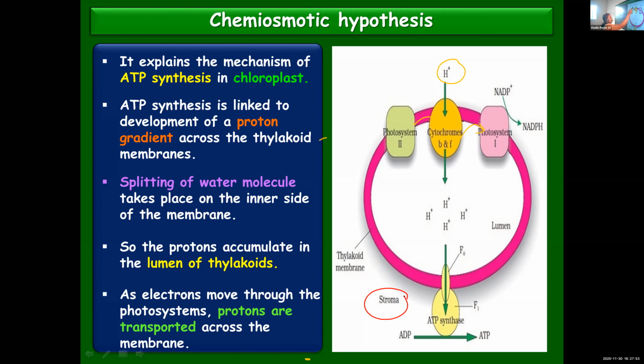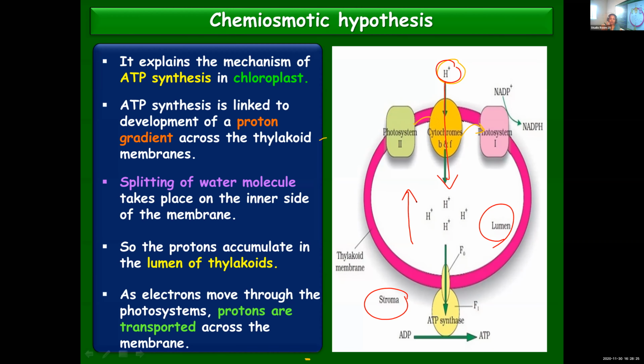Utilizing that energy, protons will be transported again into the lumen. That is the second method by means of which the concentration of protons inside the lumen increases. How were the protons increasing? The first method we mentioned was when photolysis takes place, or when the splitting of water takes place, electrons, protons and oxygen are released.